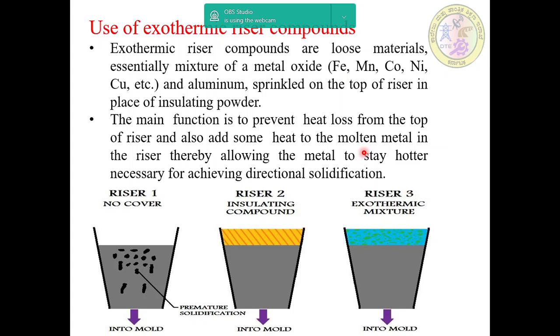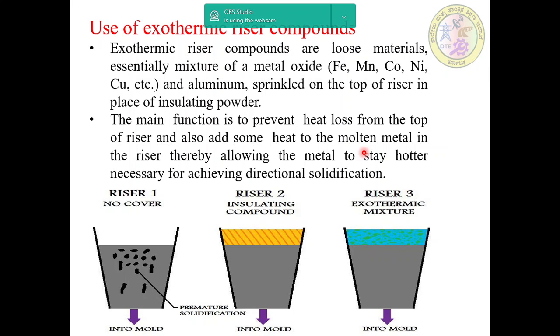And then finally, use of exothermic riser compounds. Here exothermic riser compounds are loose materials, essentially a mixture of metal oxide.